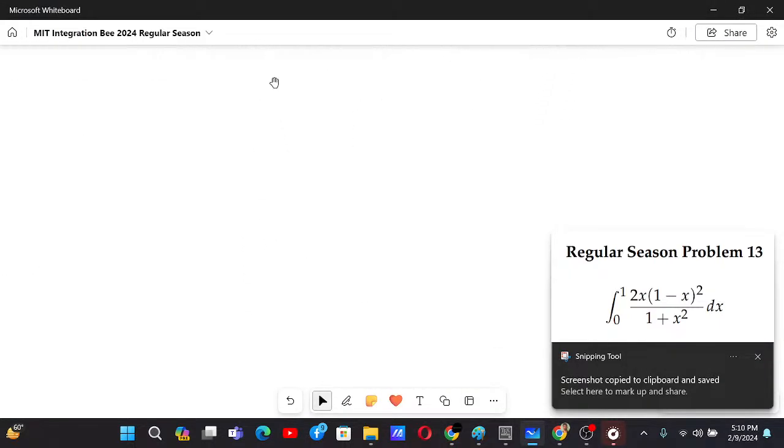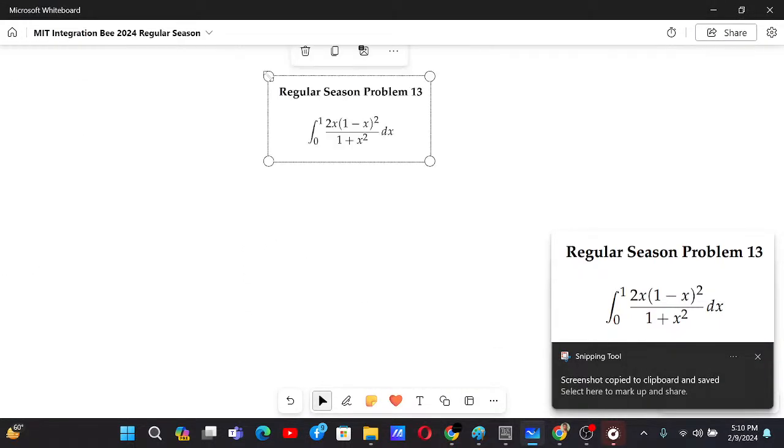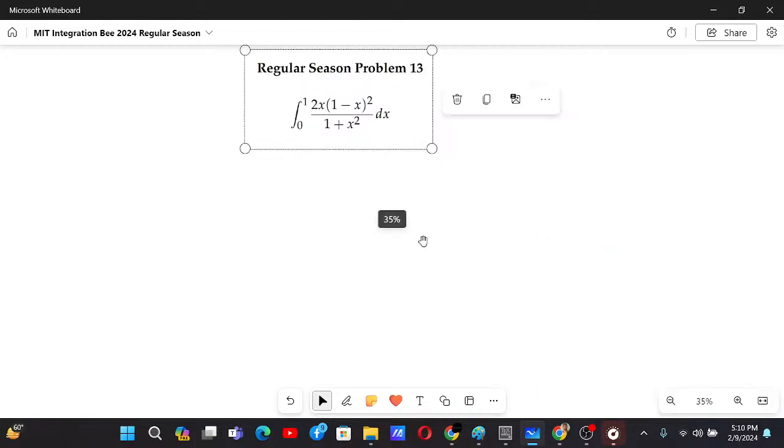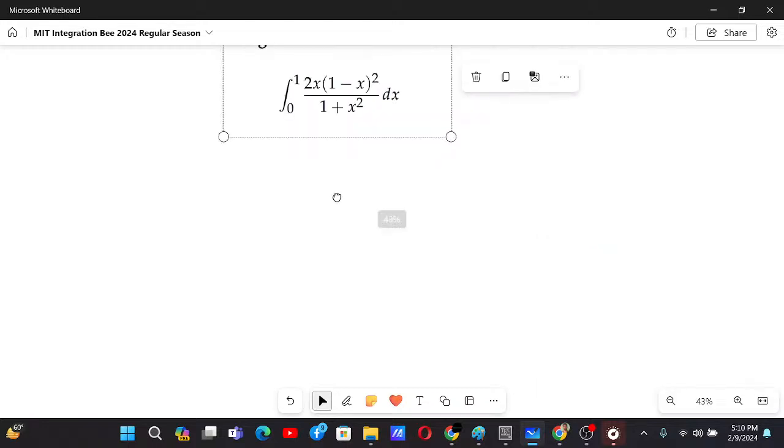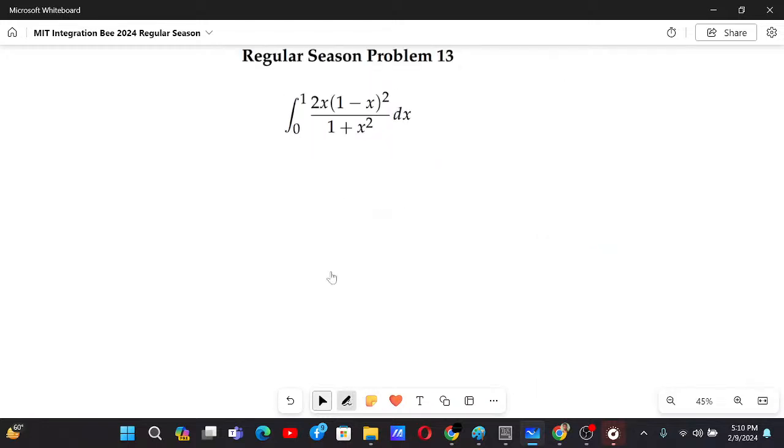Now for this problem, okay, how do you solve this problem? So basically you have to notice something. If you expand this expression over here, we will get 1 plus x square minus 2x.